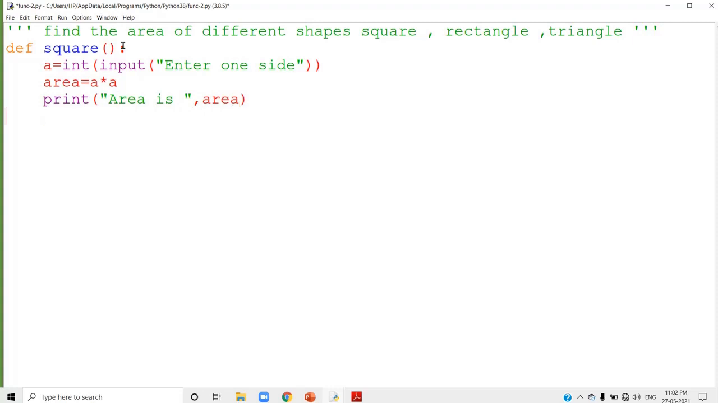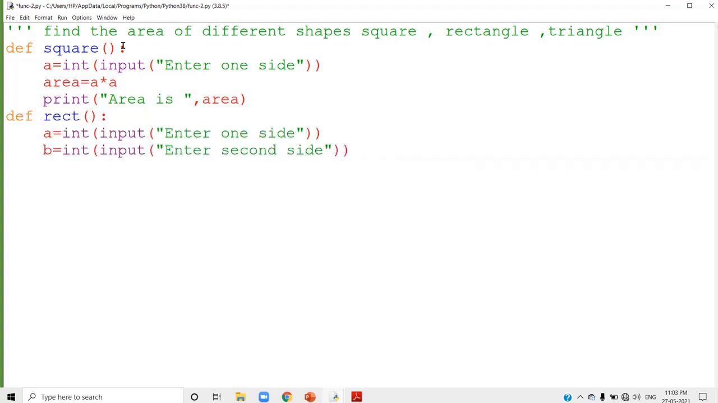Now the next one, I'm going to define the second function. The second function, you don't write under the indentation of the same function. Start it from the left side. The second function also begins with the keyword def, and you have to find out the area of a rectangle. So I am going to give the function name as rect. Now here you have to accept two sides to find the area. Yes, both the sides are accepted from the user.